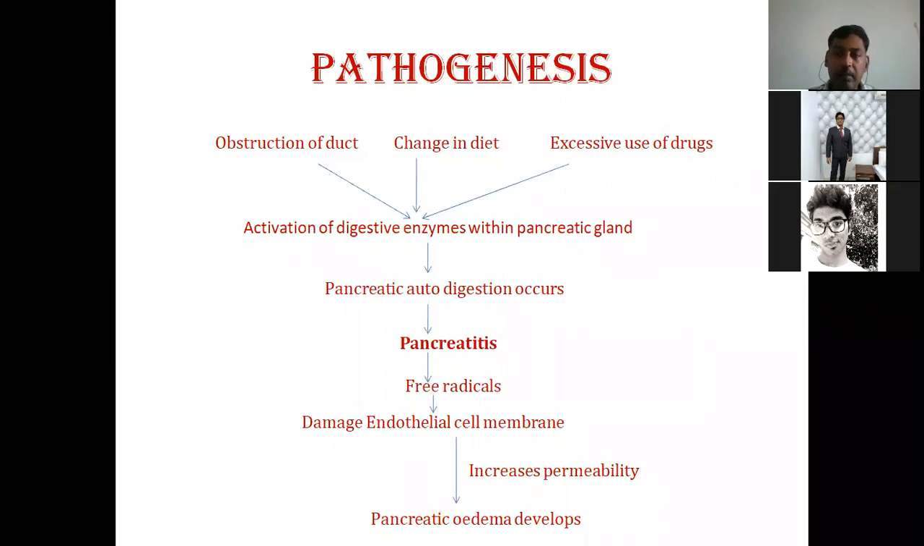So the endothelial cell membrane of the blood capillaries of the pancreas will be damaged by these free radicals. When that endothelial membrane is damaged, the permeability of the capillary changes, and excessive fluid comes out from the circulation into the pancreatic tissue. There will be edema of the pancreas, and that's how it becomes edematous and swollen. So that's all about the pathogenesis of pancreatitis. Is there any confusion? You can clarify it right now.